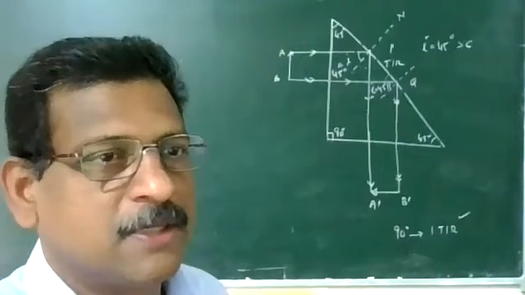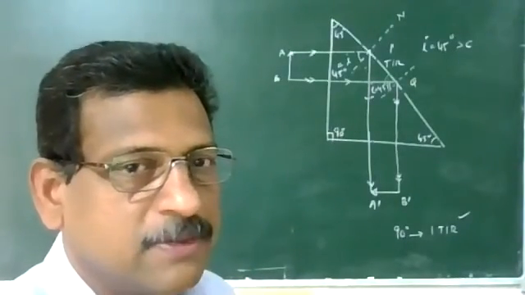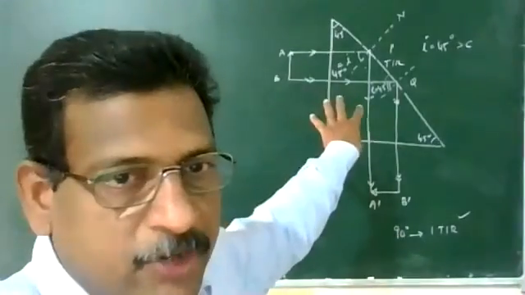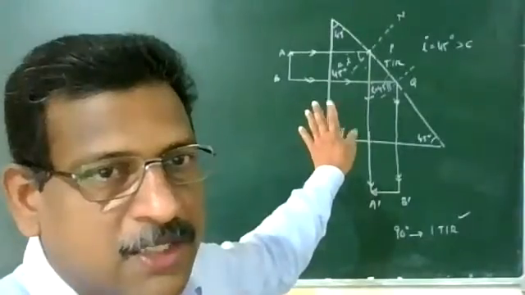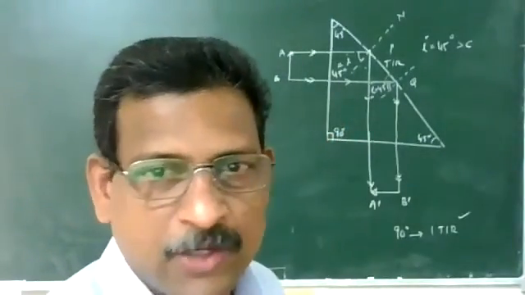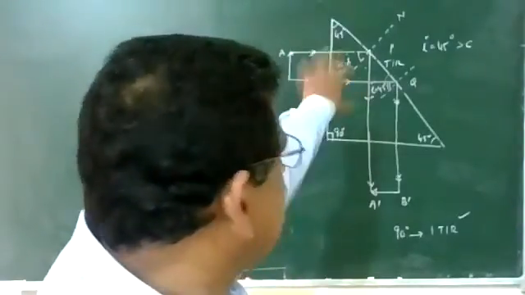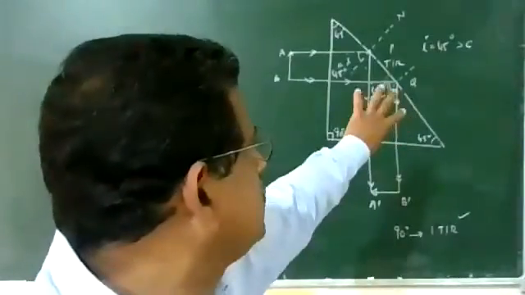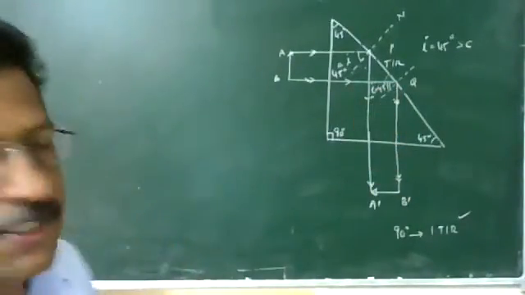So, totally reflecting glass prisms. In the first case, the image has turned through 90 degrees and the diagram is like this. How can you turn the image through 90 degrees? By using a totally reflecting glass prism. Second, we have to turn the image through 180 degrees. So you have to just change the position of the prism, then it can turn through 180 degrees. We will see that.